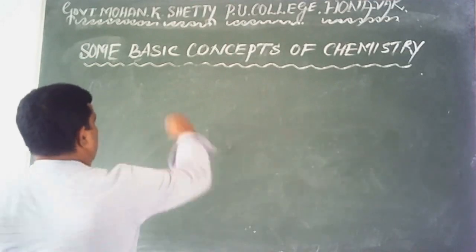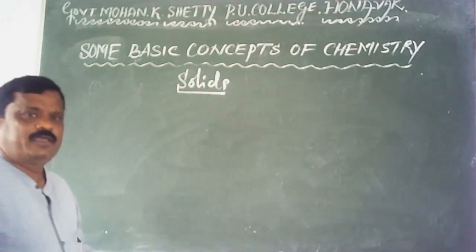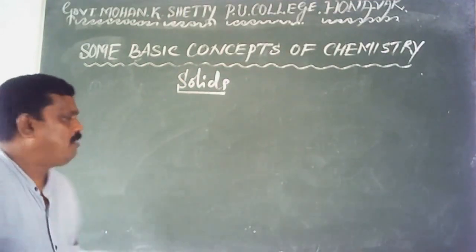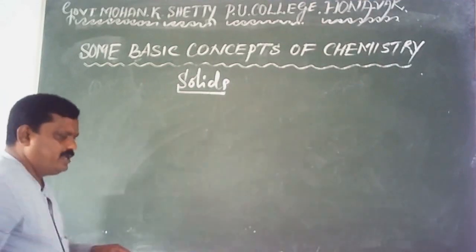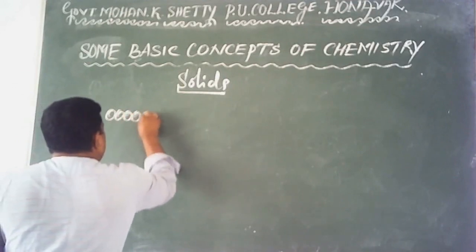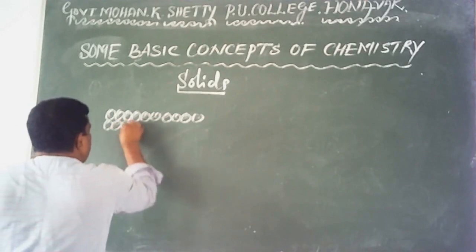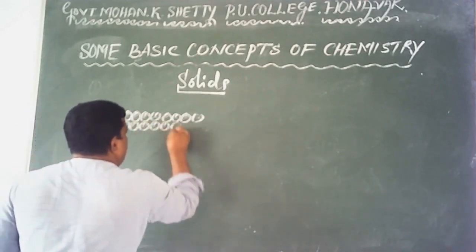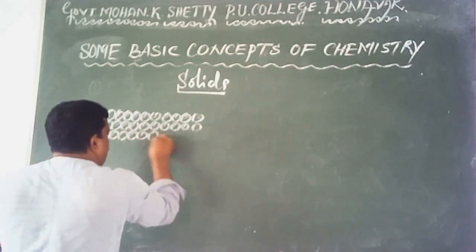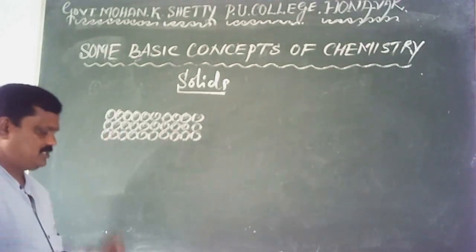Okay, see here, solids. In solids, constituent particles are arranged in an orderly manner. You see the arrangement of constituent particles in a solid.